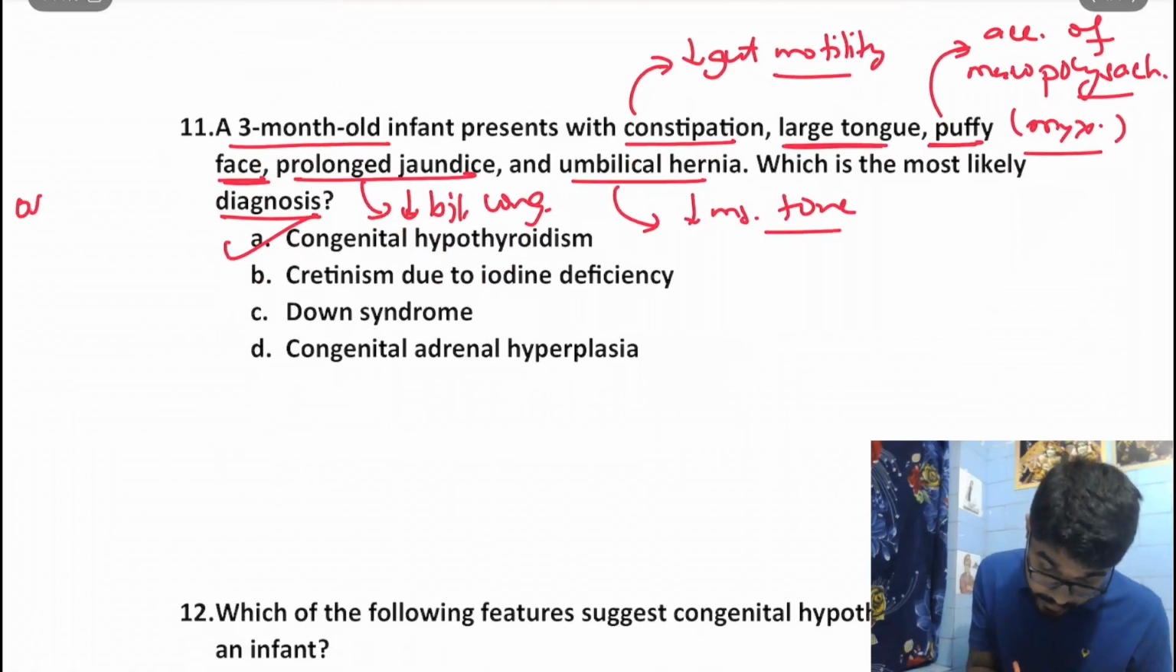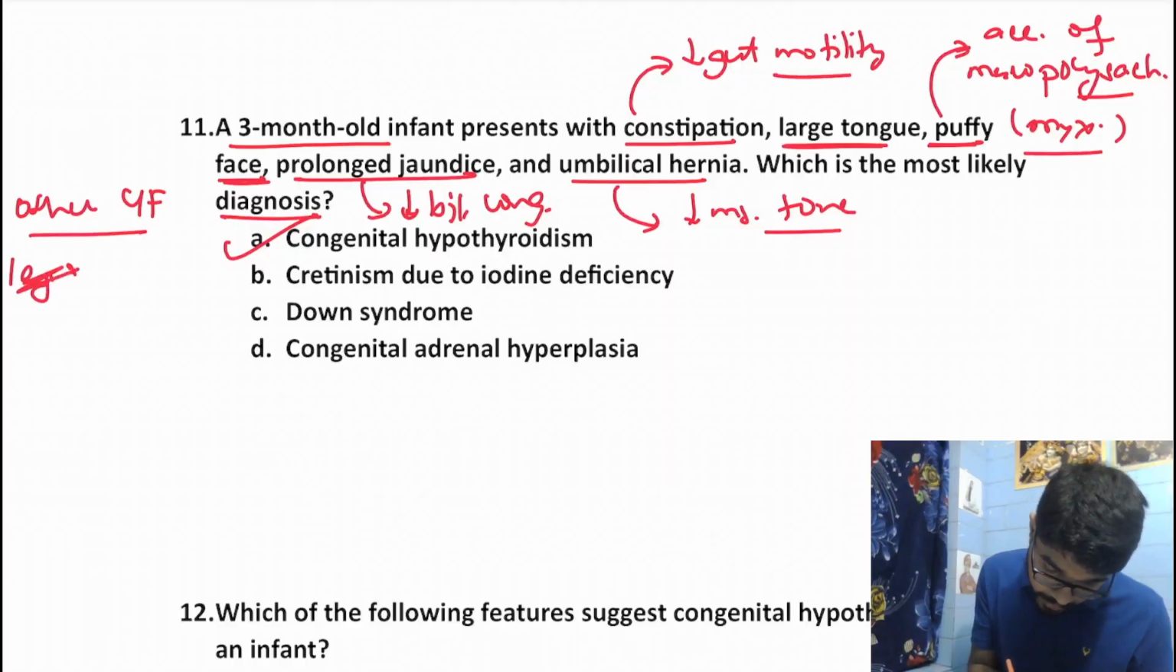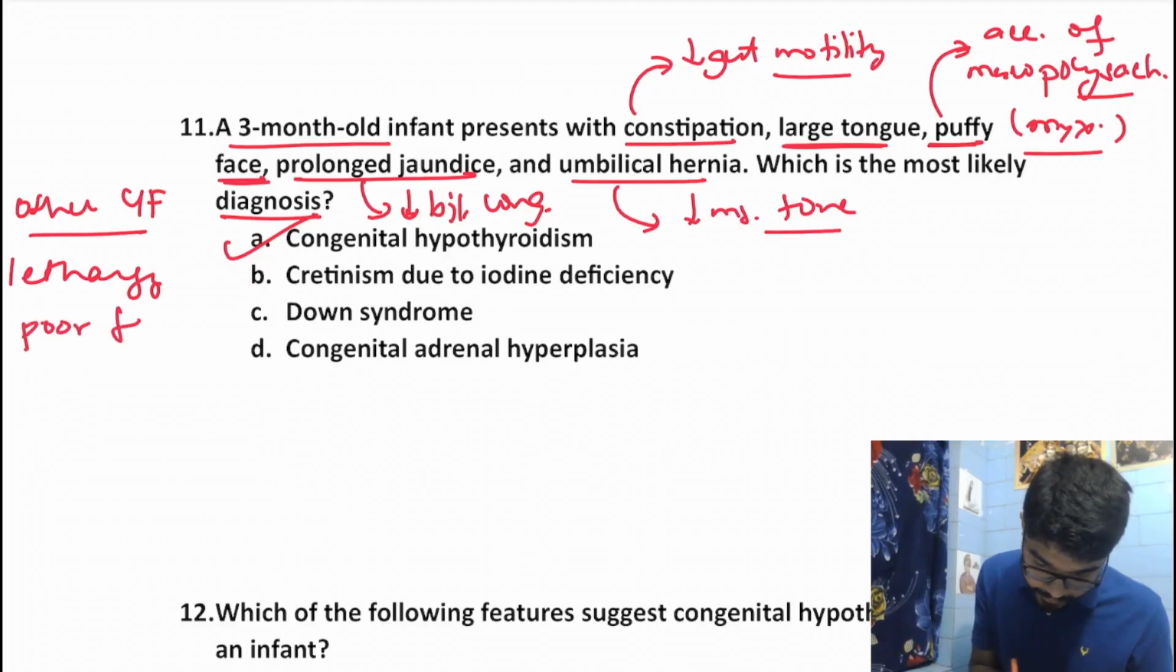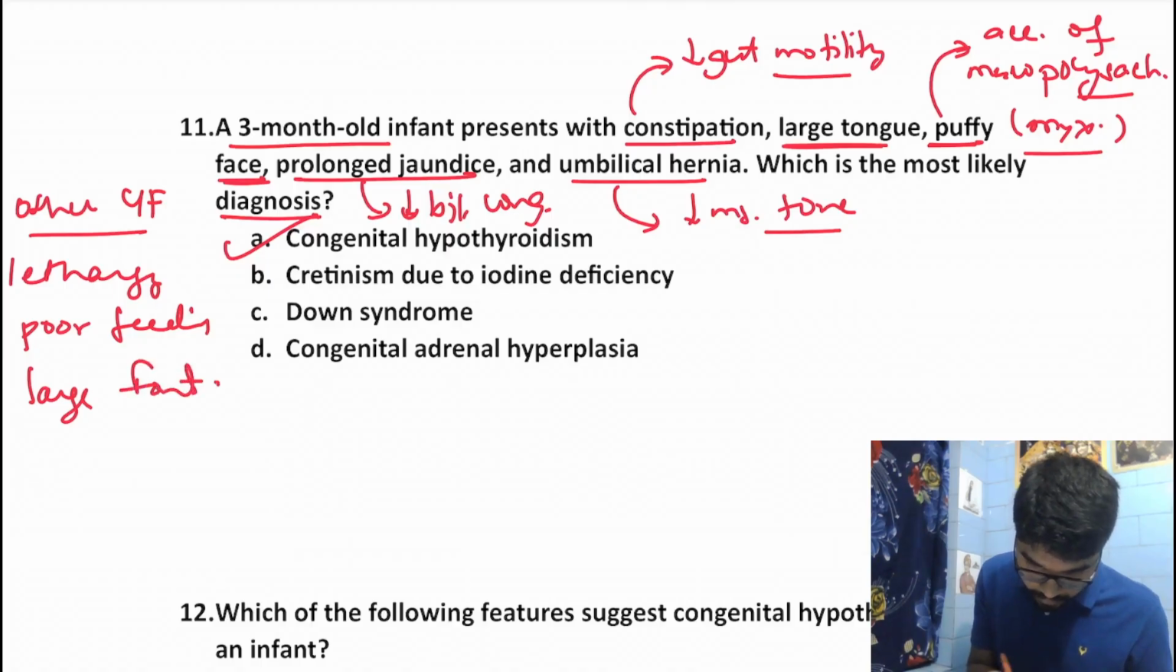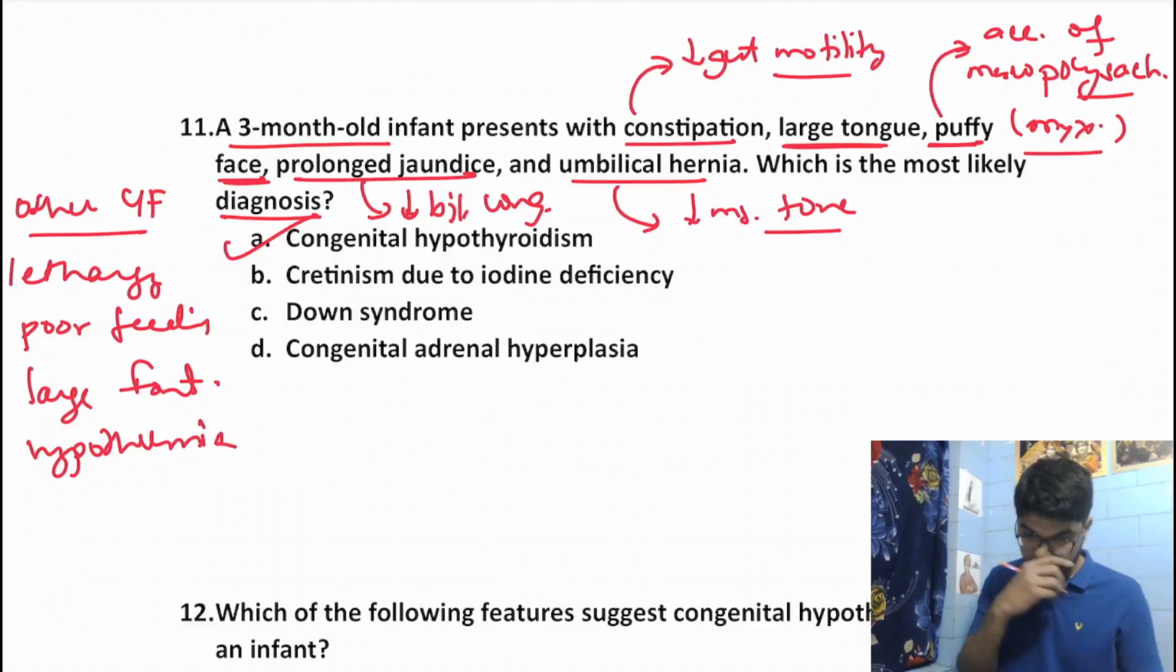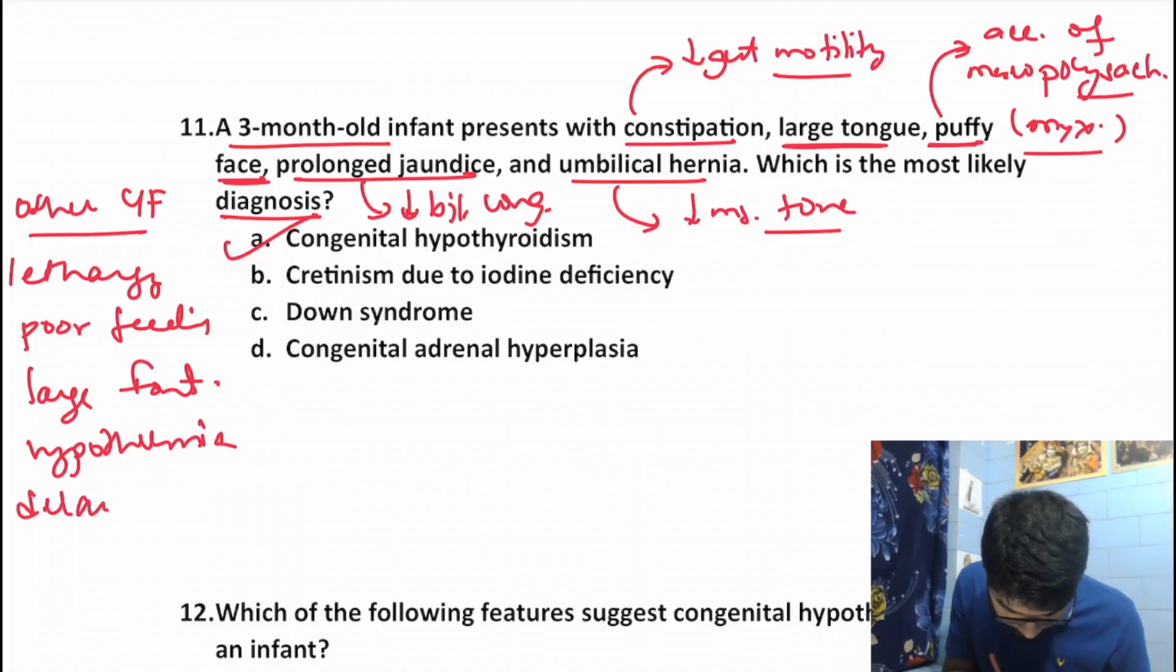Now, besides these, if we talk about the other clinical features, the baby will have lethargy, poor feeding, large fontanelles, hypothermia, and delayed developmental milestones.